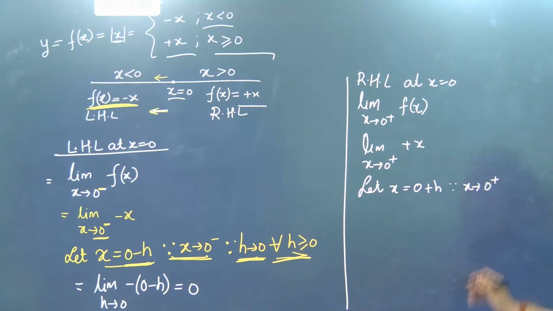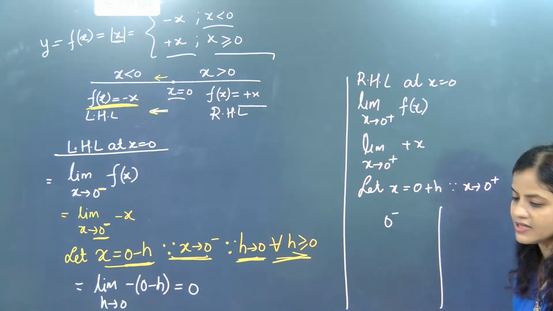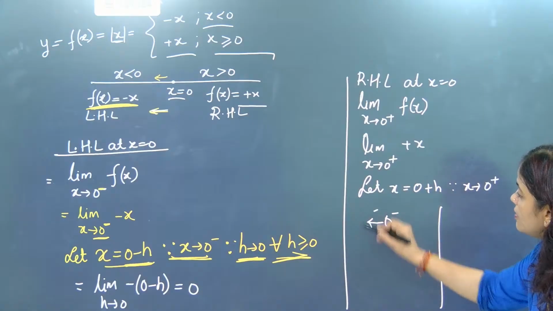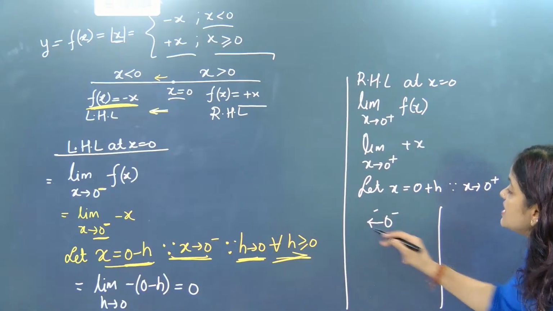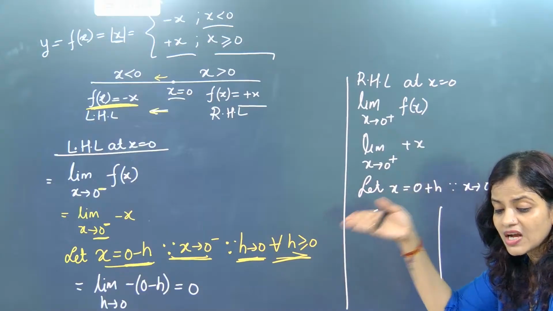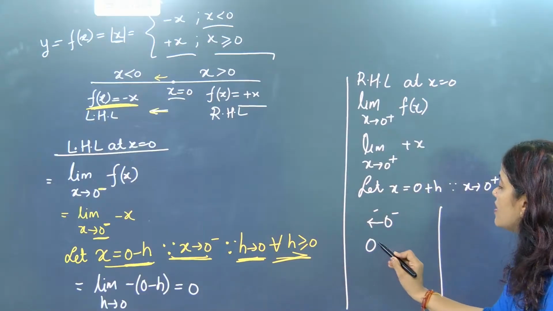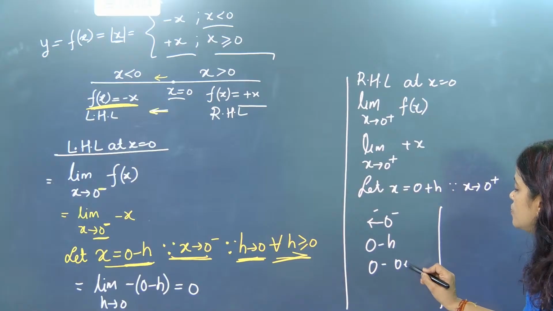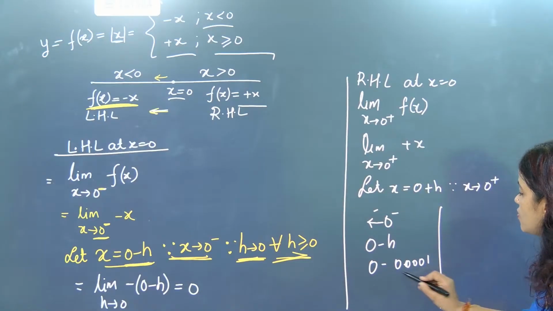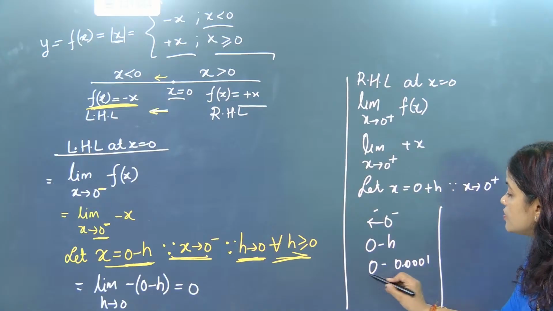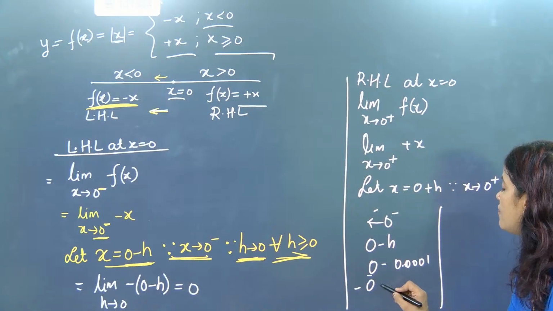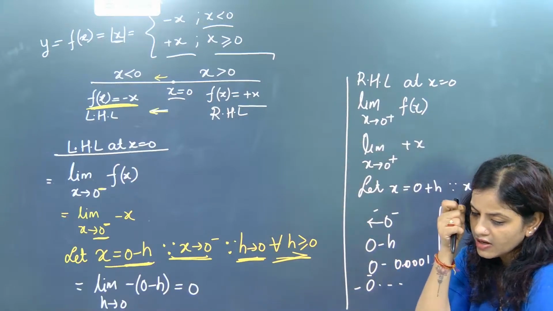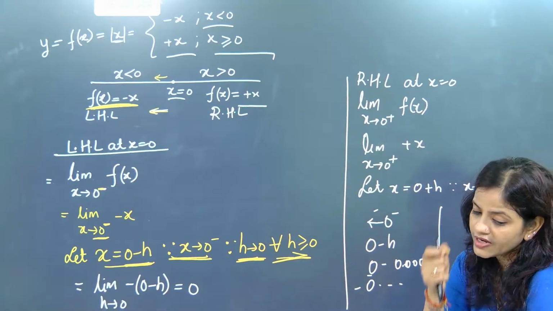It is like this: when you write 0 minus, the meaning of that value is that you are going to the left, but we cannot put that in the limit. This means you are going towards the left, but we cannot put it. So what we will do is write 0 minus h. Beta, if h is 0.00000001, that means a decimal 0 point this much. Now it is not 0, negative of some value will come. That means you are directly going towards the left side by taking a very slight value of h greater than 0.